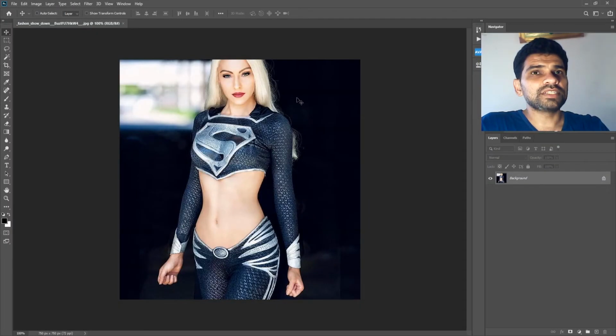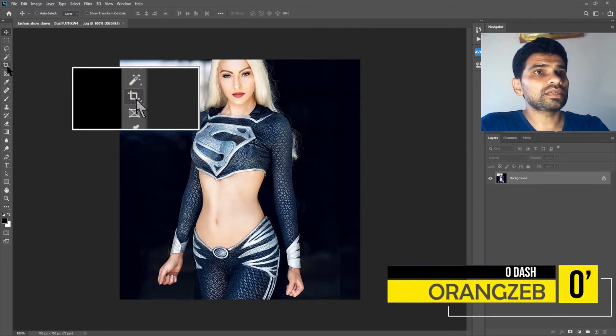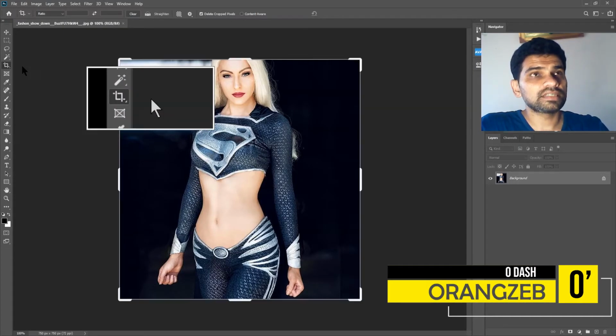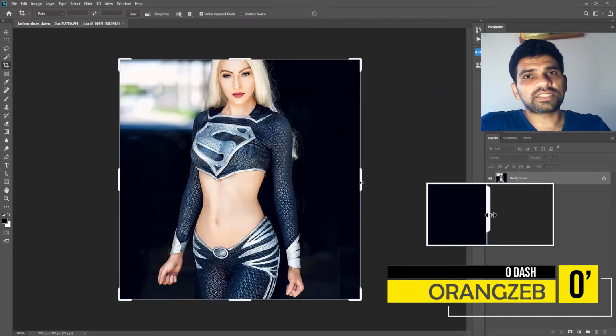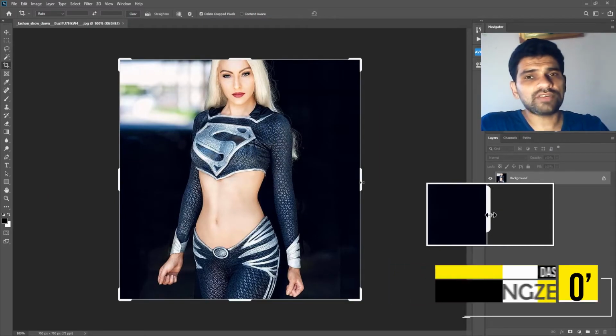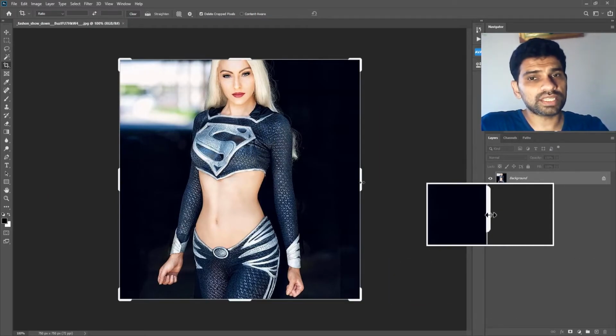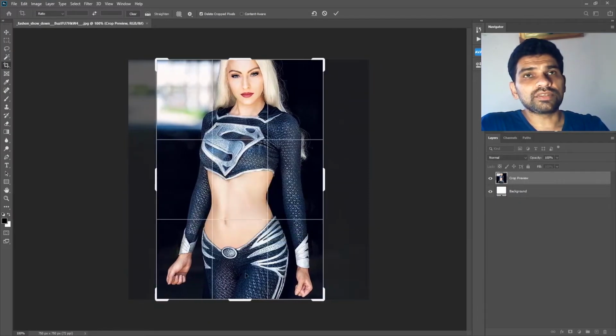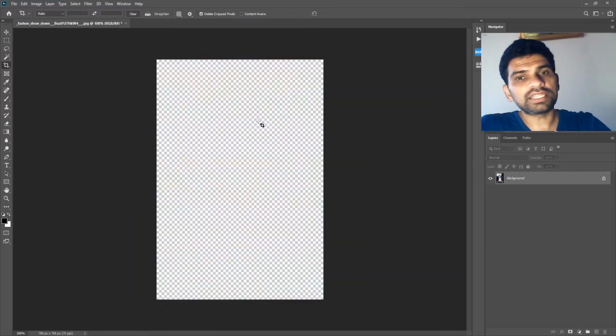I have this image opened in Adobe Photoshop. So what you normally do is you go to the toolbar in Adobe Photoshop and choose the crop tool for cropping images, right? But it takes some time, and especially if you have hundreds or thousands of images, then this will be a very tedious procedure. You go from right, then you go from left, and then you adjust the top side and the bottom side, and then you finally press enter.